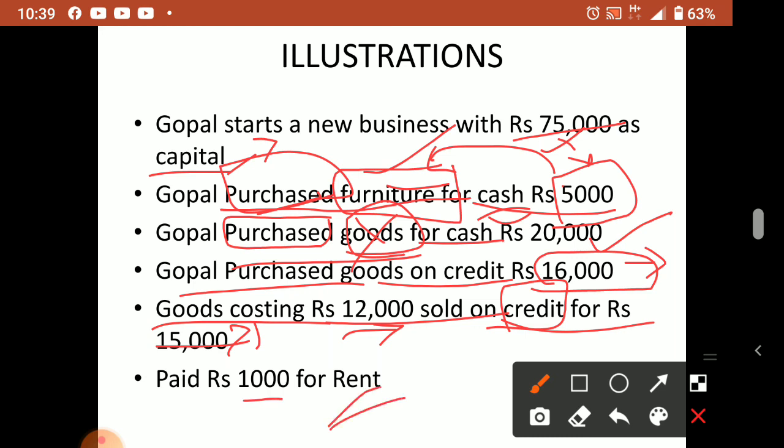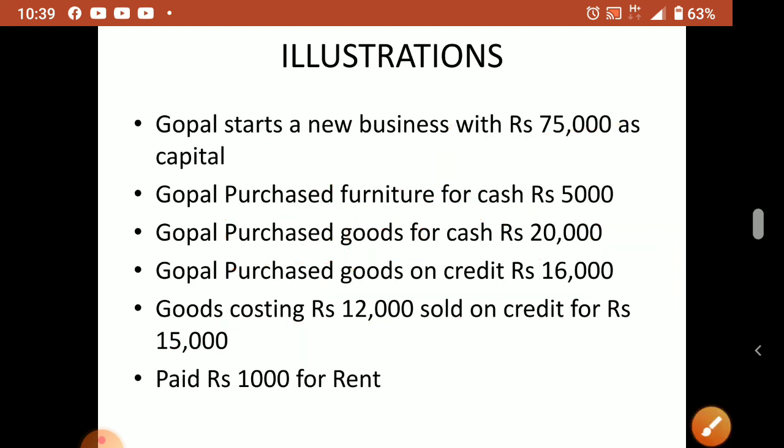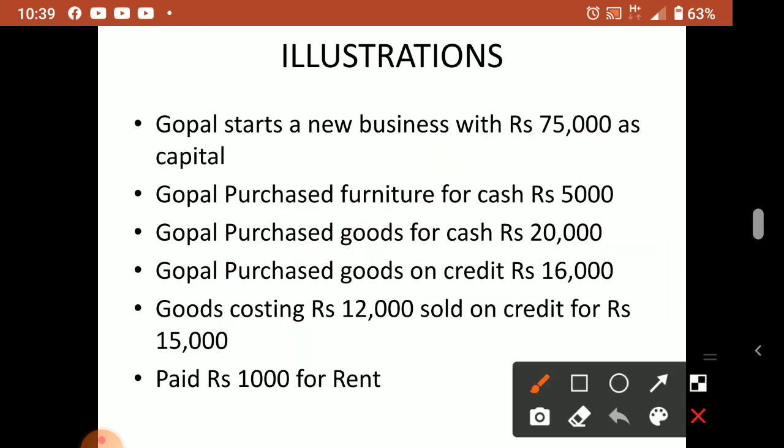So from where he did all these things? See here, wherever credit is coming, money is not involved. Means when he purchased, he didn't pay money, so this transaction will not reduce the cash, because paisa nahi diya. Without cash he did this transaction.